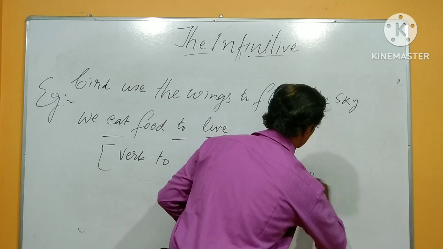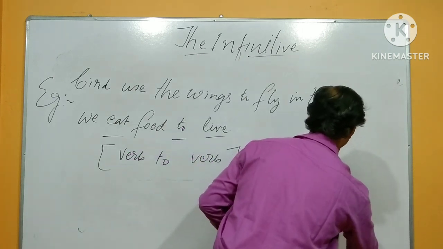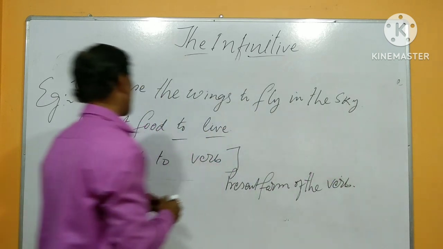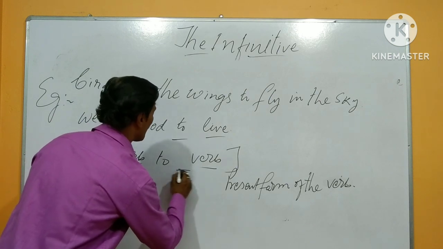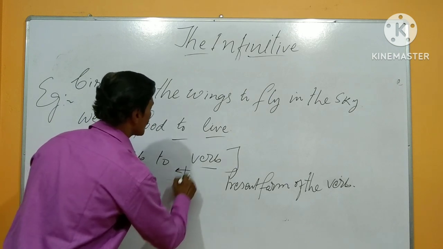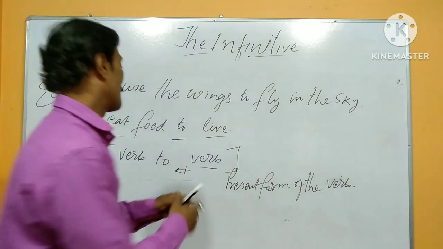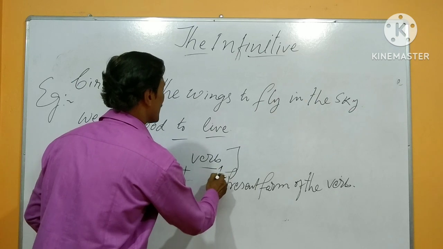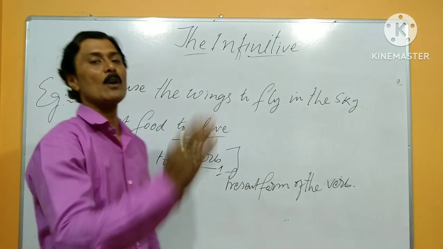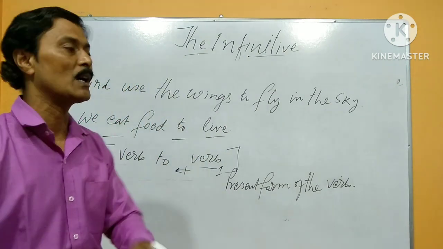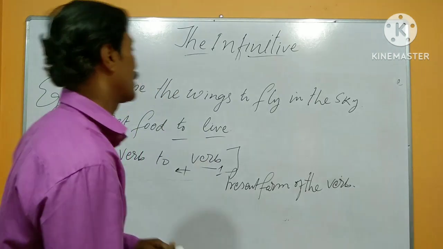What is the rule? Verb, and before the verb there is a to. And definitely don't forget, V1 means the present form of the verb. So before the verb use to, and the verb form is definitely the present form.